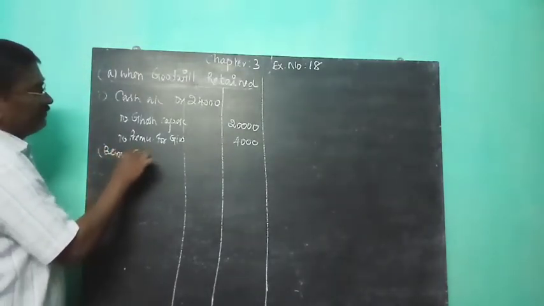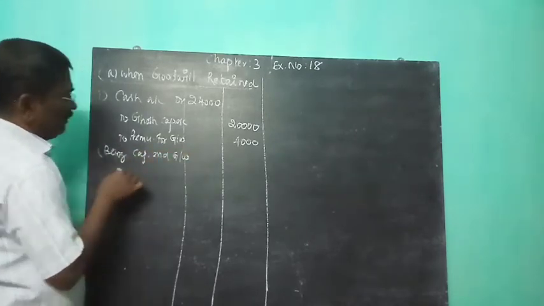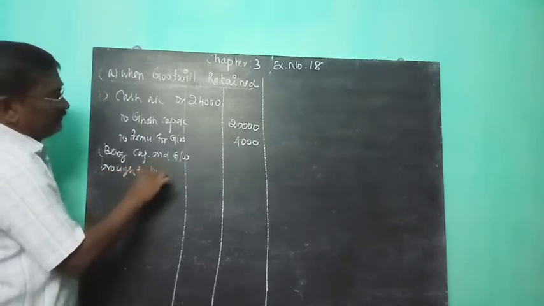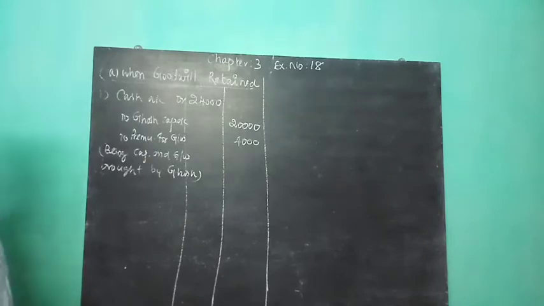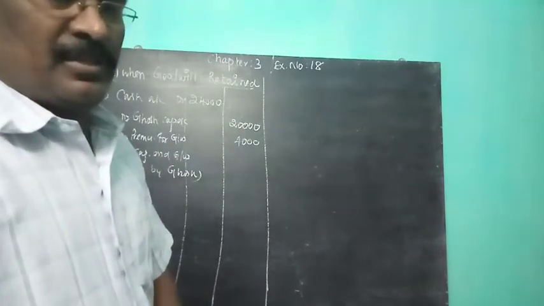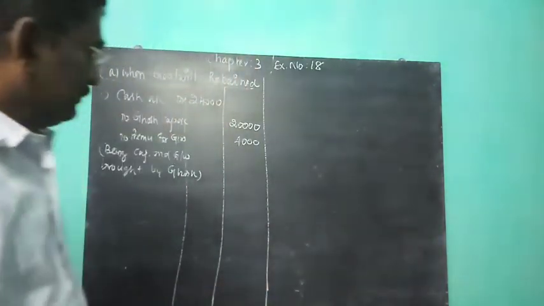Being capital and goodwill brought by Ghosh. So 20,000 for capital and 4,000 for goodwill brought by new partner Ghosh.